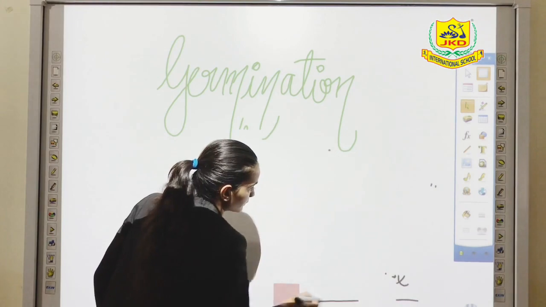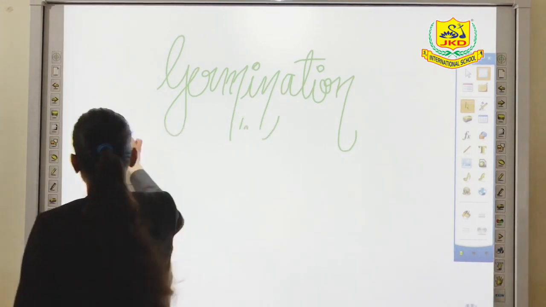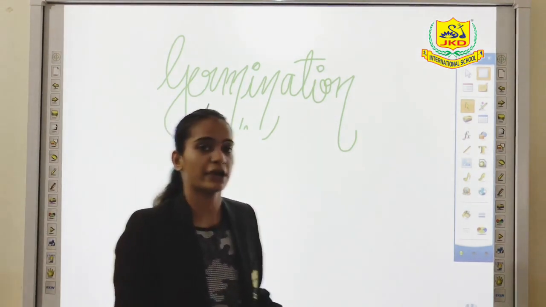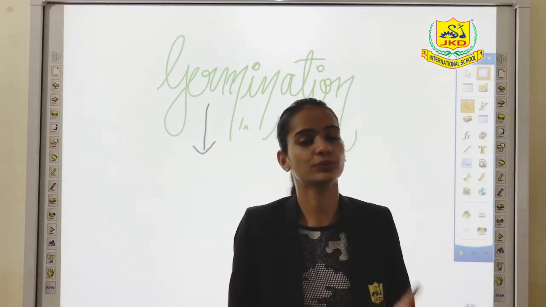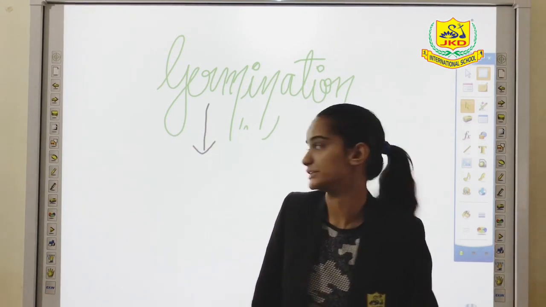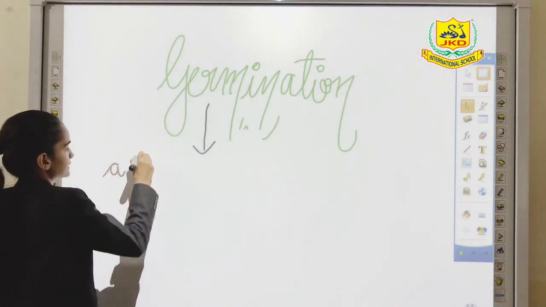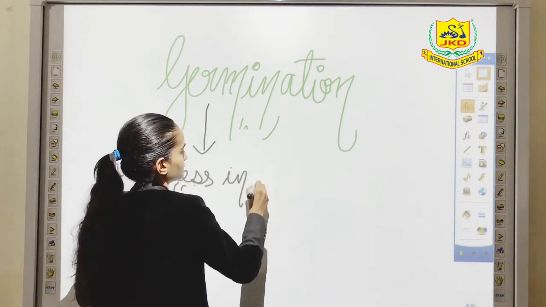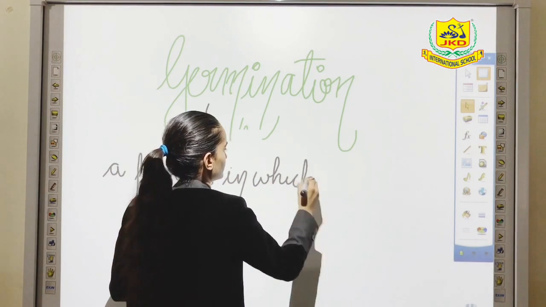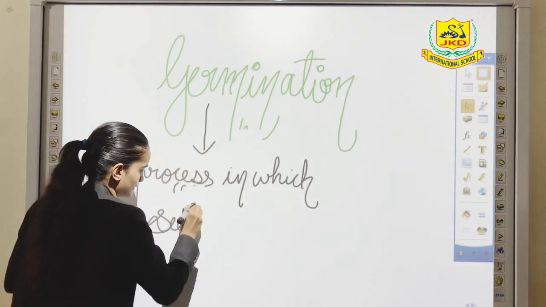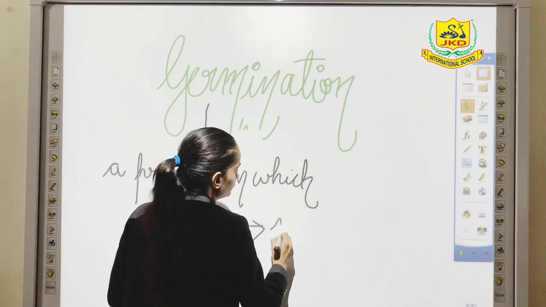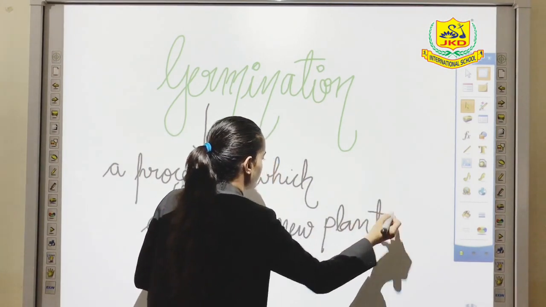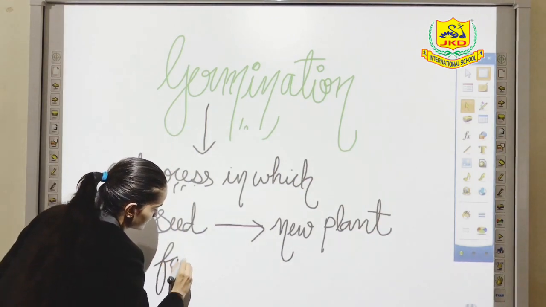So let us start from the main heading itself. Germination. What do you mean by germination? Germination is a process by which a seed gets converted into a new plant in some favorable condition. So it is a process in which seed gets converted into a new plant under some favorable conditions.